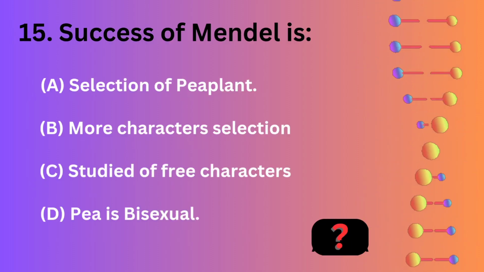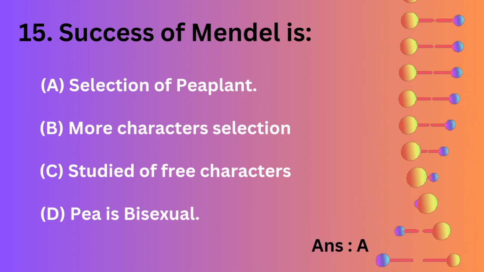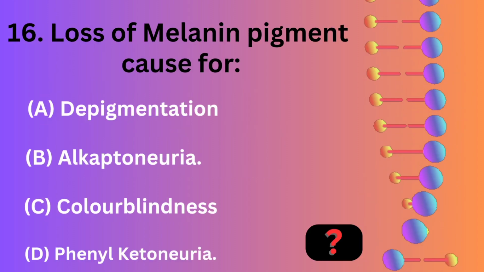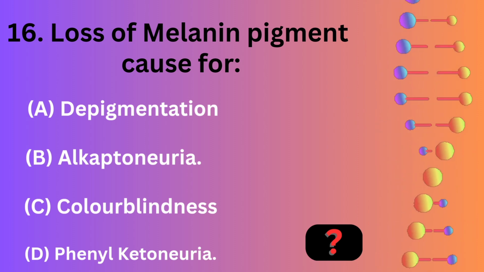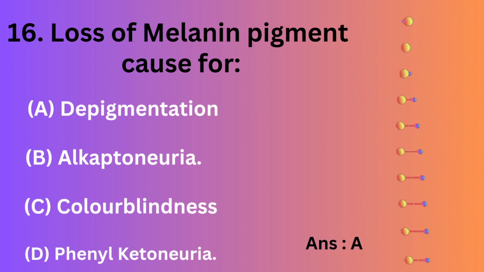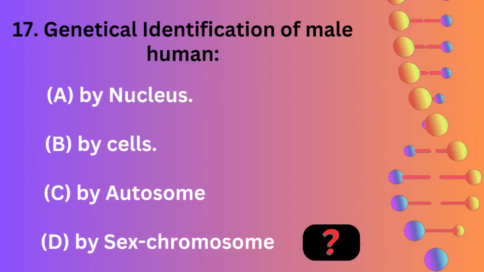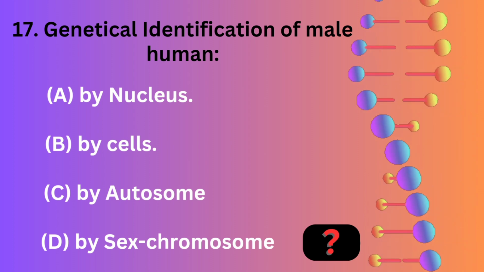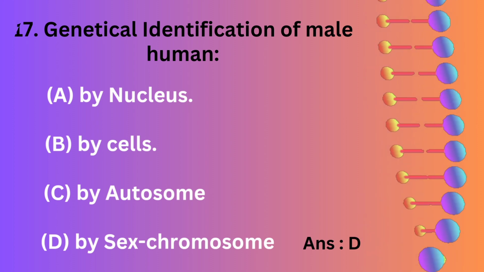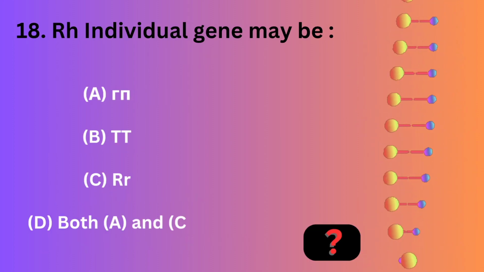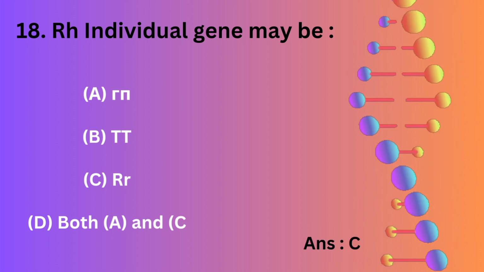Success of Mendel is selection of pea plant, more characters selection, studied few characters, pea is bisexual. Loss of melanin pigment is the cause of depigmentation, alkaptonuria, color blindness, phenylketonuria. Genetical identification of male human is by nucleus, by cells, by autosome, by sex chromosome. Rh individual gene may be Rr, Tt, Rr, both A and C.